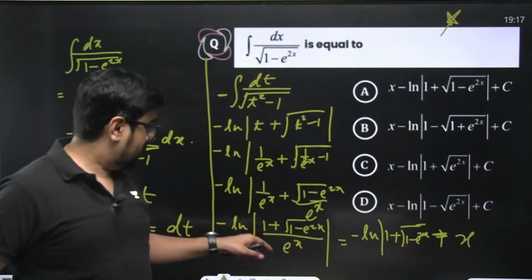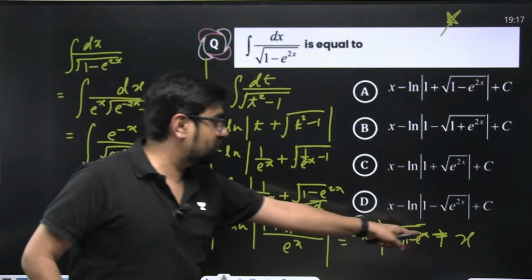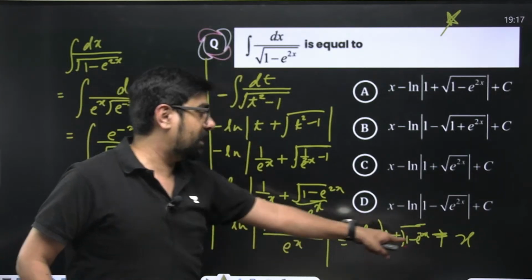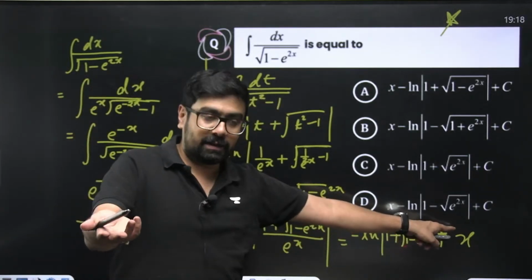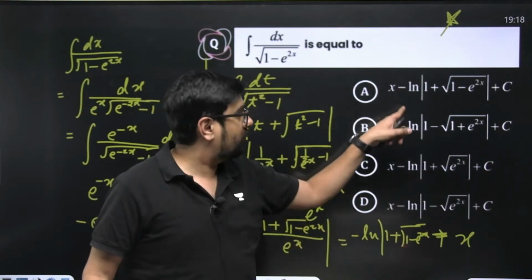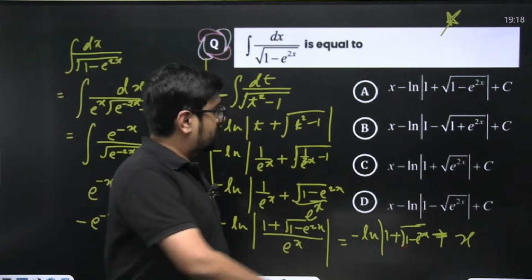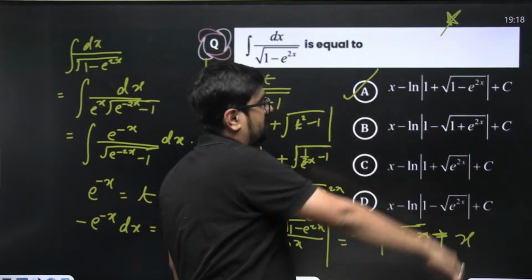Are you getting my point? They've broken this into this form, right? Minus of this minus this. So this will become plus, and ln of e to the power x will be x only. They've used logarithm properties. X minus ln of 1 plus square root of 1 minus e to the power 2x. So this is going to be the answer.